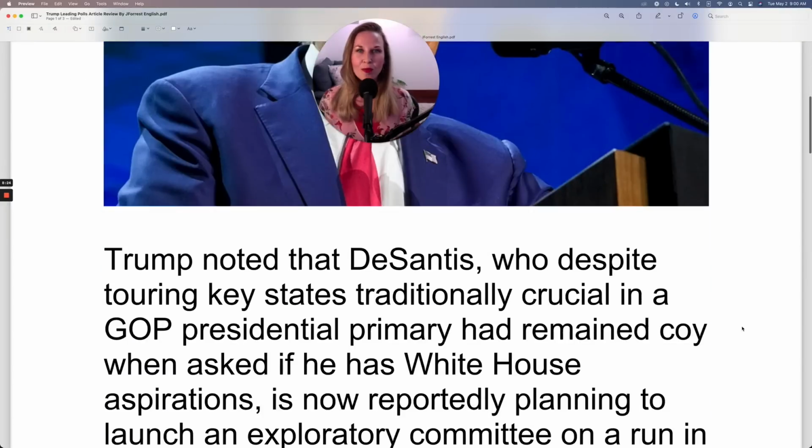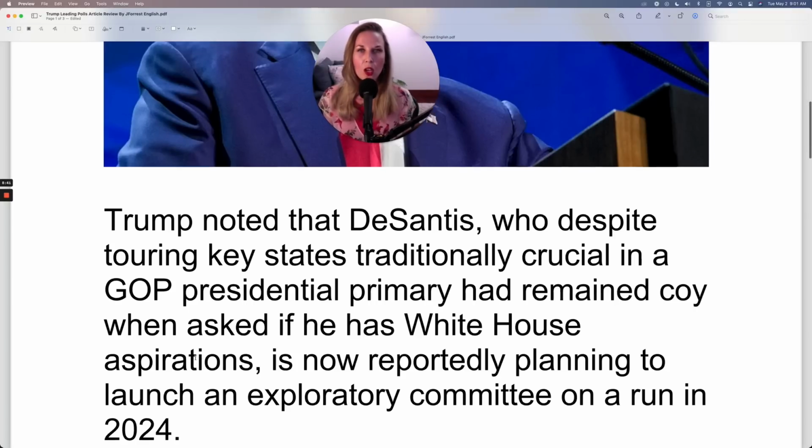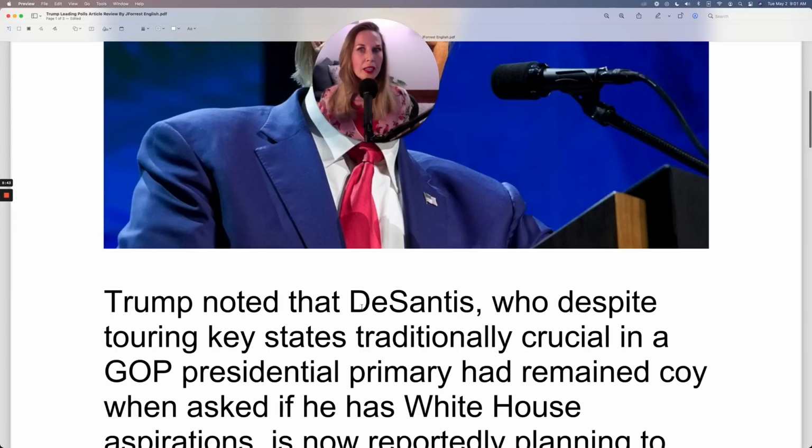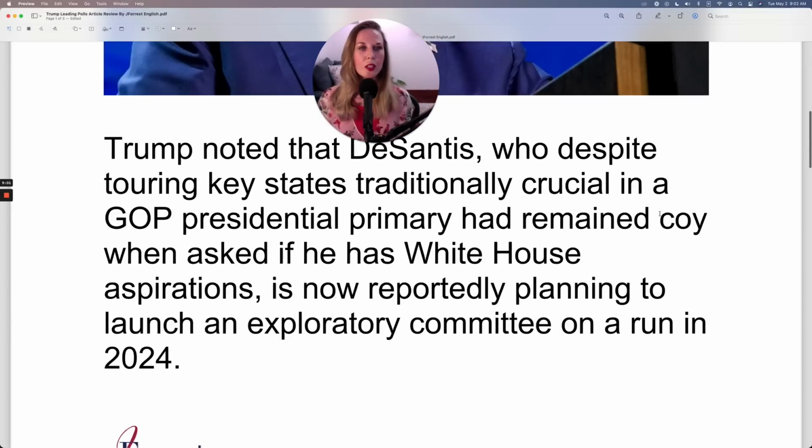Let's continue. Trump noted that DeSantis, who, despite touring key states traditionally crucial in a GOP presidential primary, had remained coy when asked if he has White House aspirations. So if you didn't know, the rumor is that DeSantis is going to announce his candidacy for the 2024 election, which means he might become a competitor to Donald Trump. Let's take a look at this word.